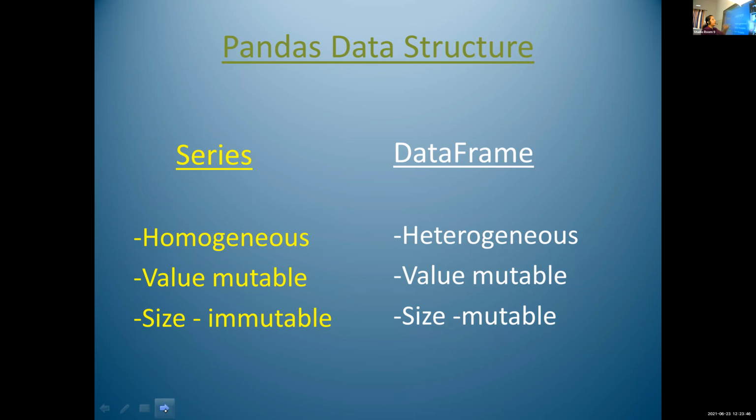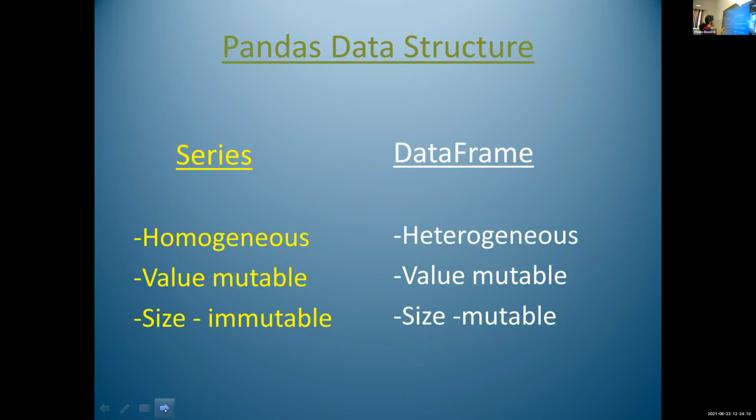But in the case of data frame data structure, we are using heterogeneous values. That is, different data types are used. We can use integer, float, string, Boolean, any data type in data frame data structure.